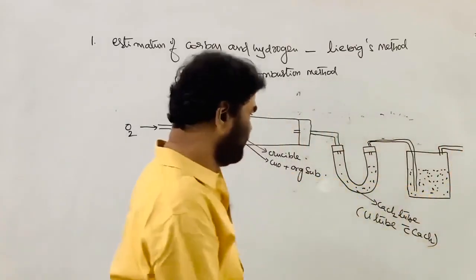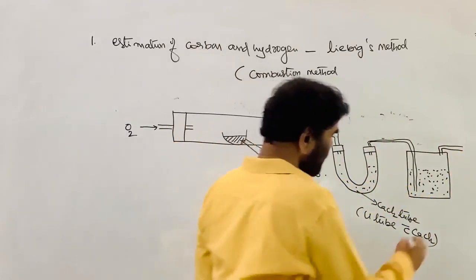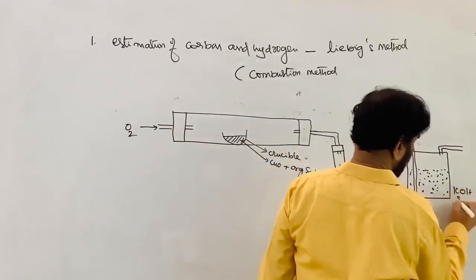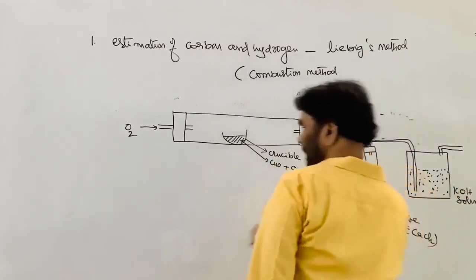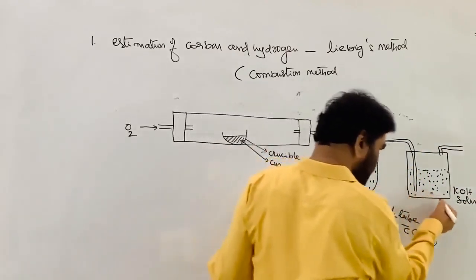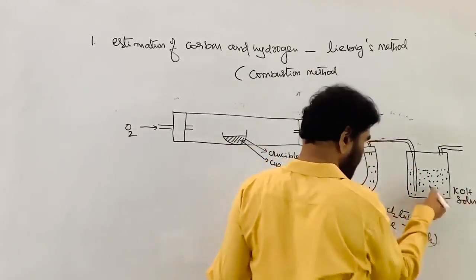Here is a bulb containing the KOH solution, the potash solution.